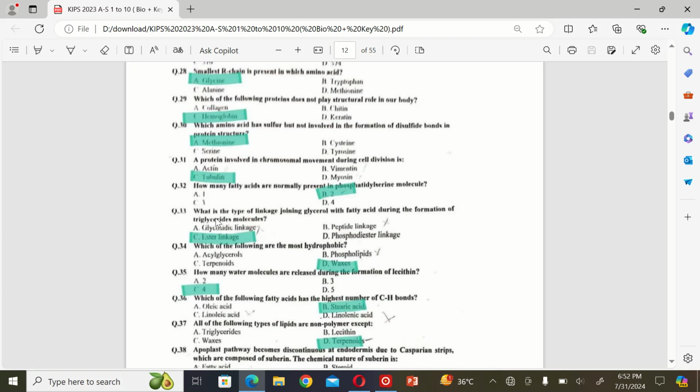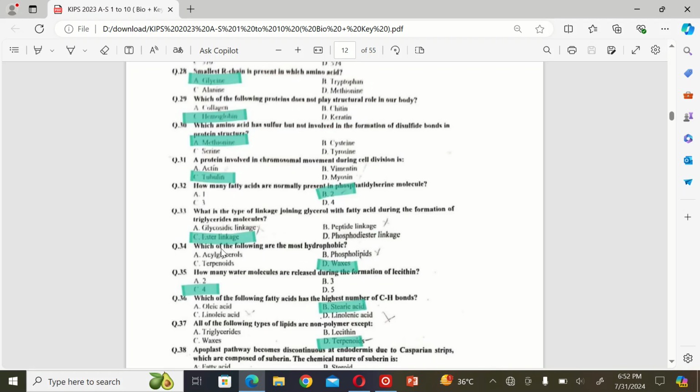The next MCQ is which is the type of linkage joining glycerol with fatty acid during the formation of a triglyceride molecule? A. Glycosidic linkage, B. Peptide linkage, C. Ester linkage, D. Phospholipid linkage. So the correct option is C.